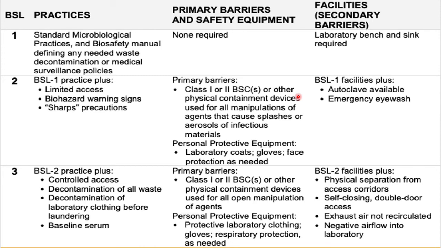All of these practices that are followed in BSL-3 will generally also include the BSL-2 practices, and the primary barriers used in BSL-3 will again be the use of class 1 or class 2 biosafety cabinets and other physical containment devices while carrying out open manipulation of the agents.